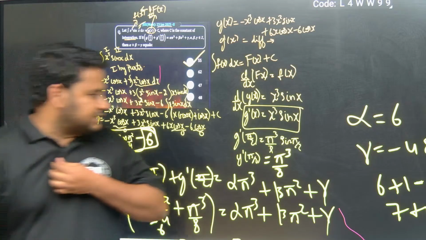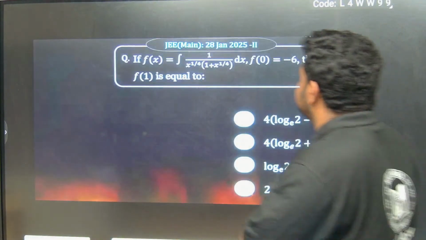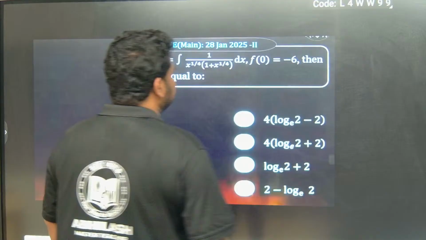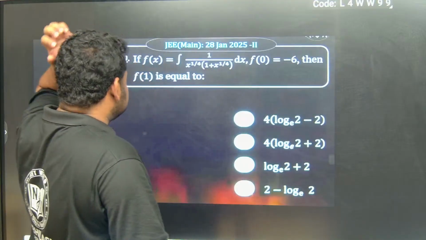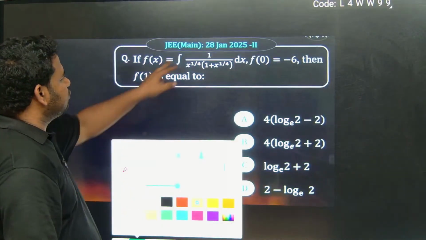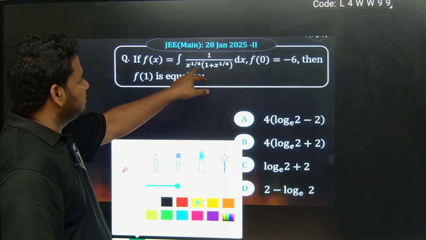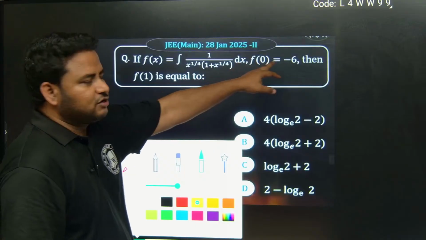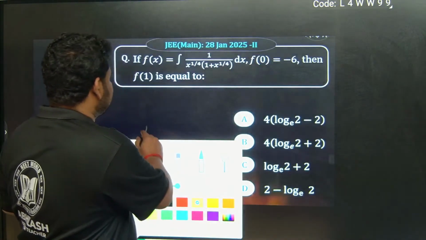Okay, so let us continue. The next question. This question, I hope all of you understood. Let us move to the next question. This is the JEE Main 28 Jan 2025, shift 2 question. See here, they are telling us, if f'(x) is equal to 1 by x to the power of 1 by 4 (the fourth root), f(0) is given as minus 6, then they are asking us f(1) is equal to what?